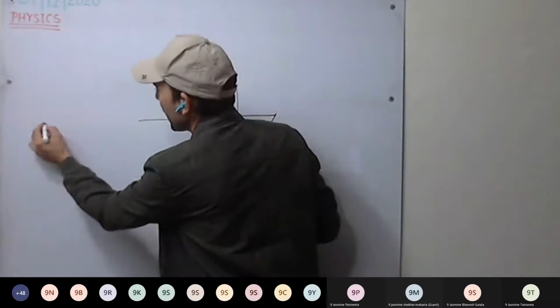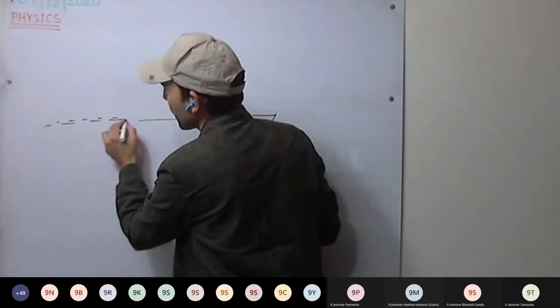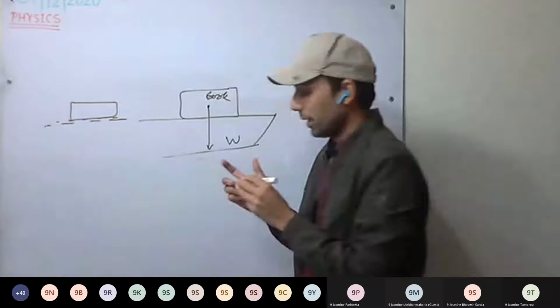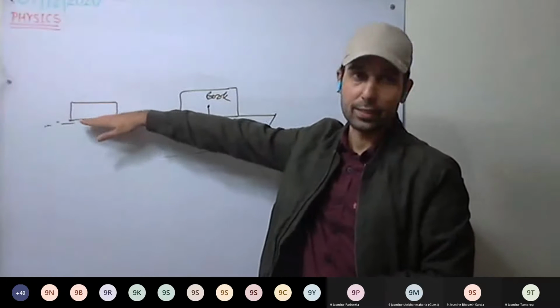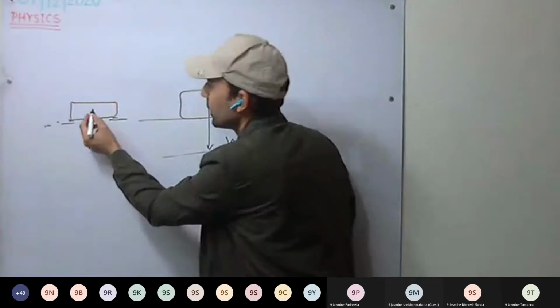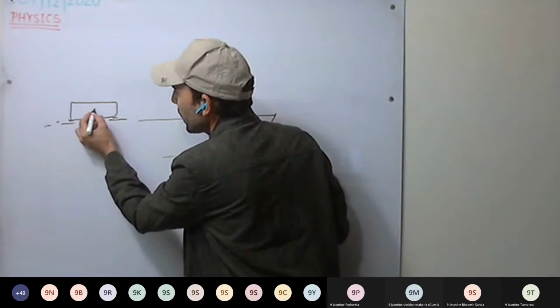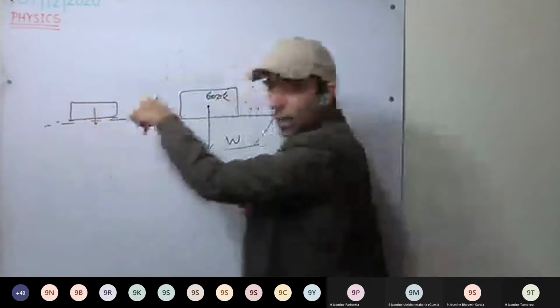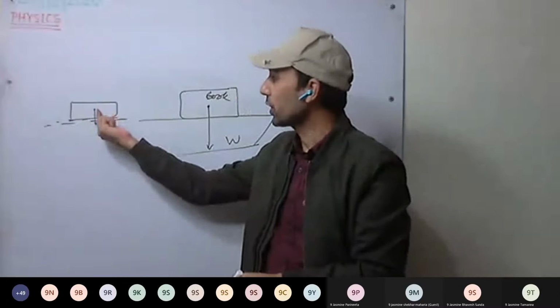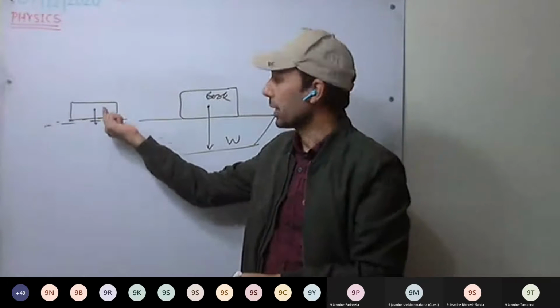Or take an example of sand. I have put one brick on loose sand. It will try to go downwards into the earth because it is applying force equal to the weight of the brick.